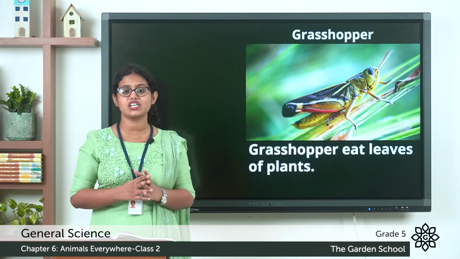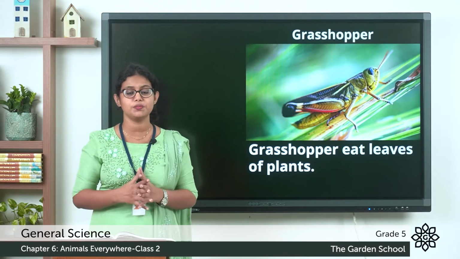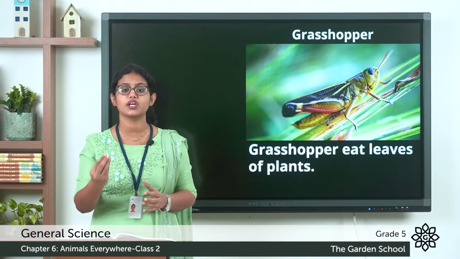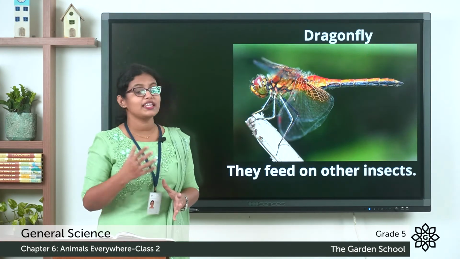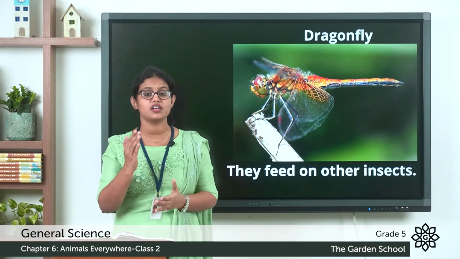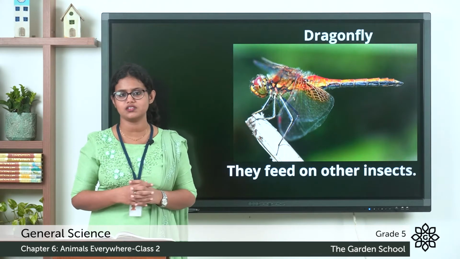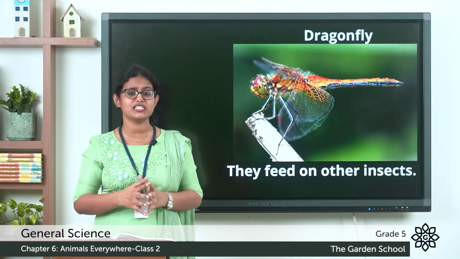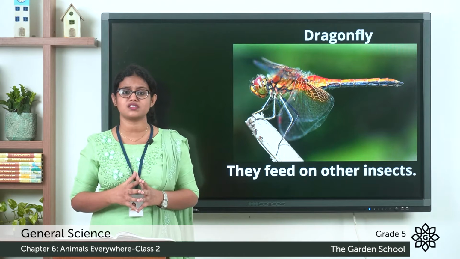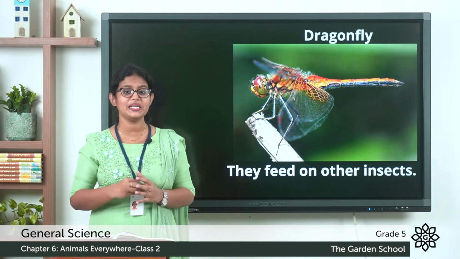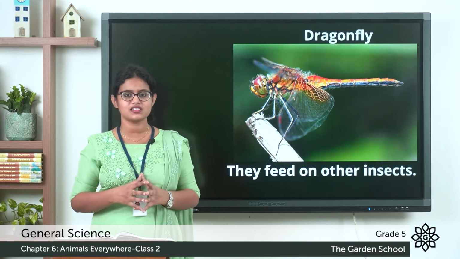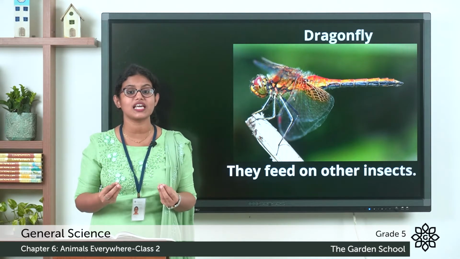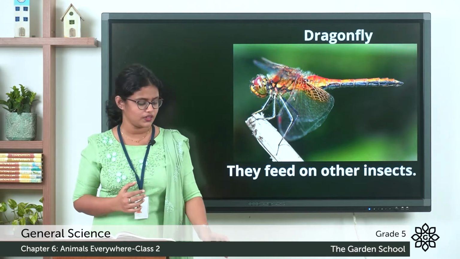There are insects such as grasshoppers and Japanese beetles. These insects feed on grass. They eat the leaves of plants. The next one, insects such as dragonflies and ladybird beetles. Do you know what they eat? They eat other insects. This ladybird beetle is called the farmer's friend. Do you know why? Because this ladybird beetle eats insects which harm the plants. So this ladybird beetle is called the farmer's friend.